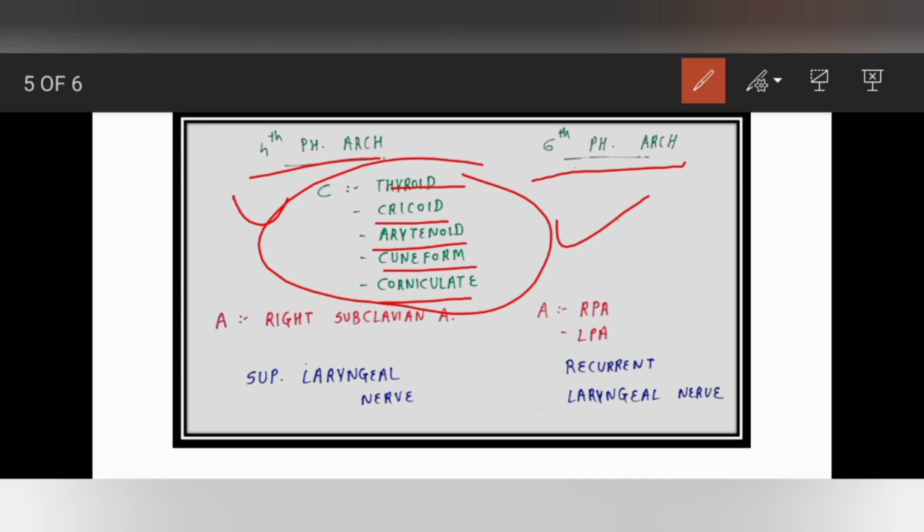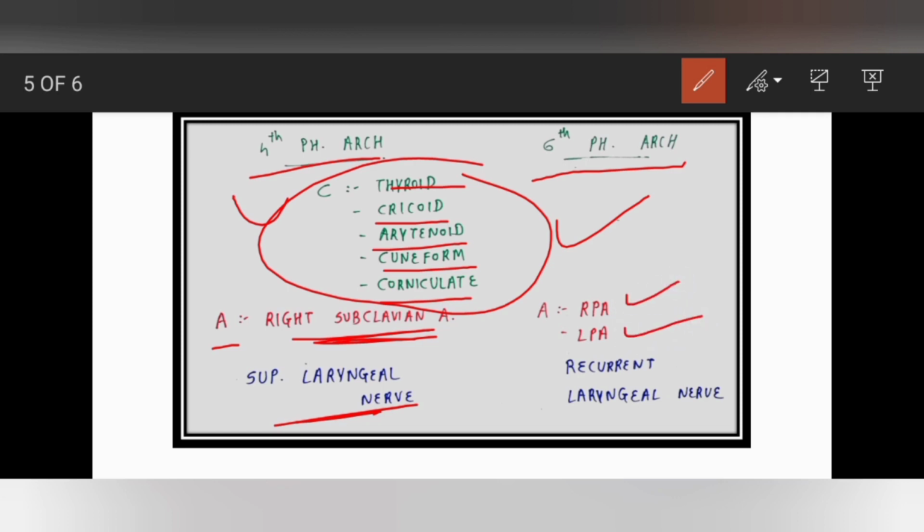Okay, now moving on to the artery. There is a difference between the fourth pharyngeal arch and the sixth pharyngeal arch by the artery and the nerve supply. So here the artery is the right subclavian artery, and in the sixth pharyngeal arch, the arteries are the right pulmonary artery and the left pulmonary artery.